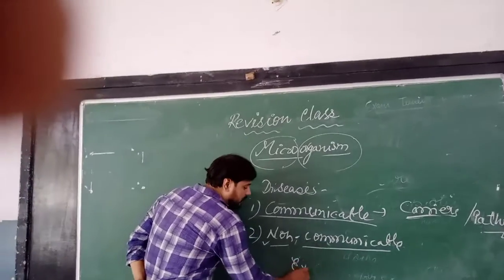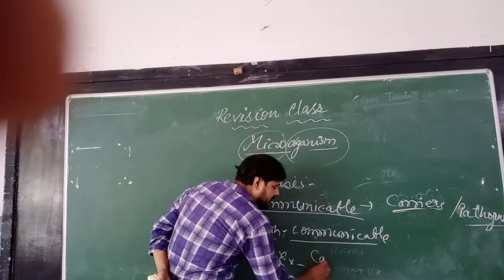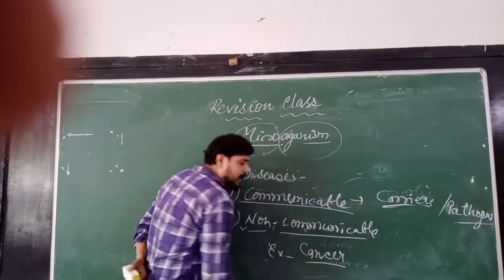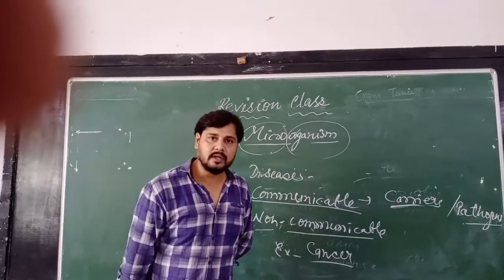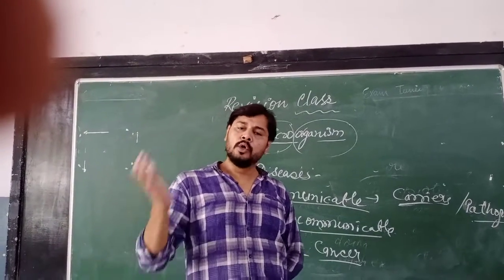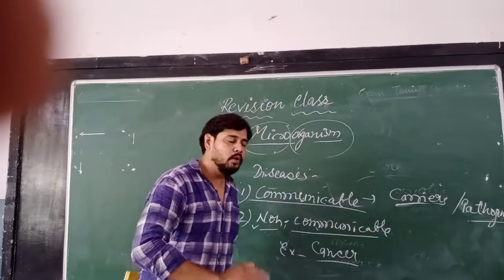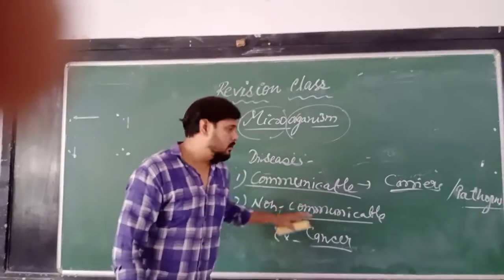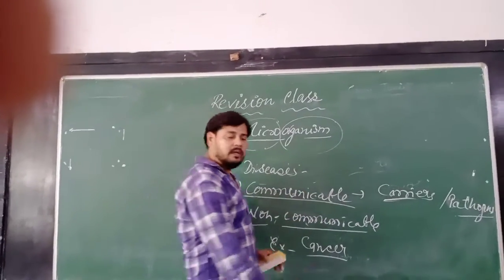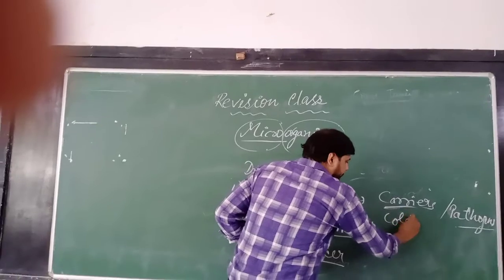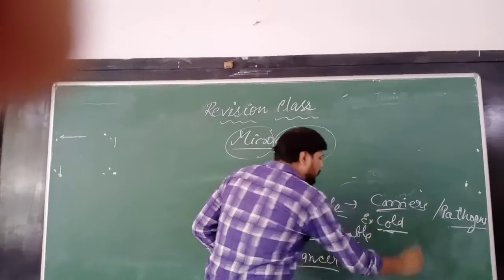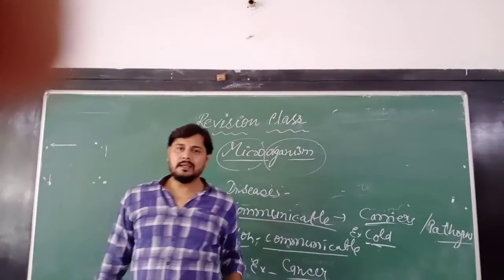If an example is asked for what cannot be transferred, it means cancer. Cancer is the disease which cannot be transferred. If a person has cancer and is sitting near you, then it will not transfer to you. This is not a communicable disease. Okay, one example for the communicable disease simply is cold. A most common disease, cold, can be transferred easily to your body.